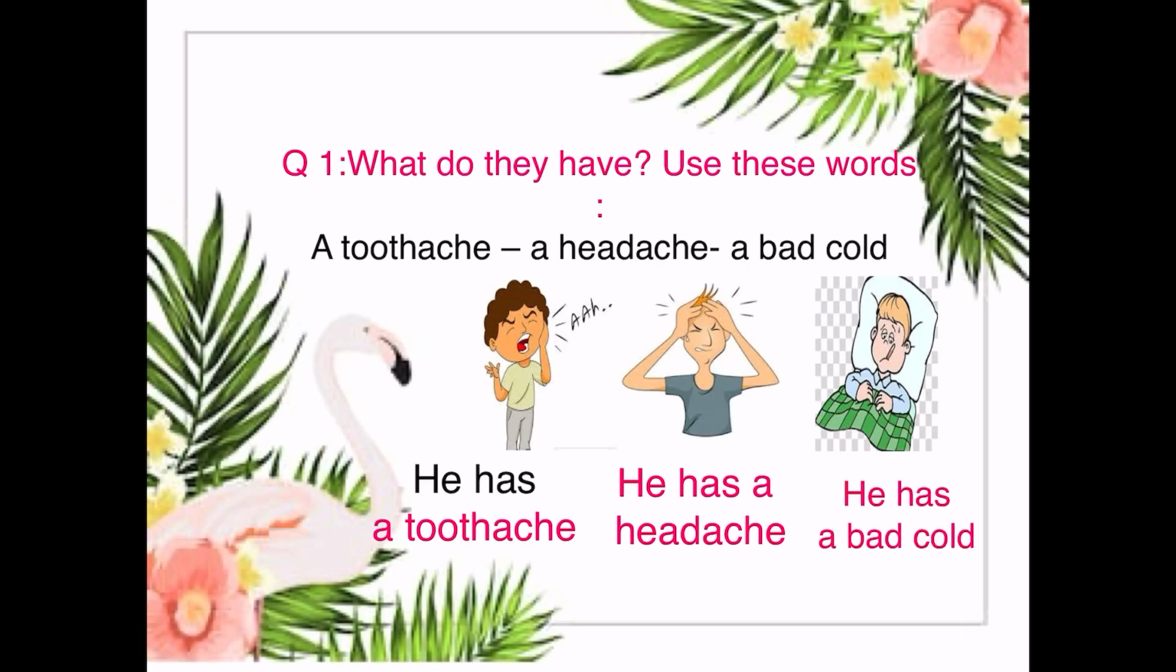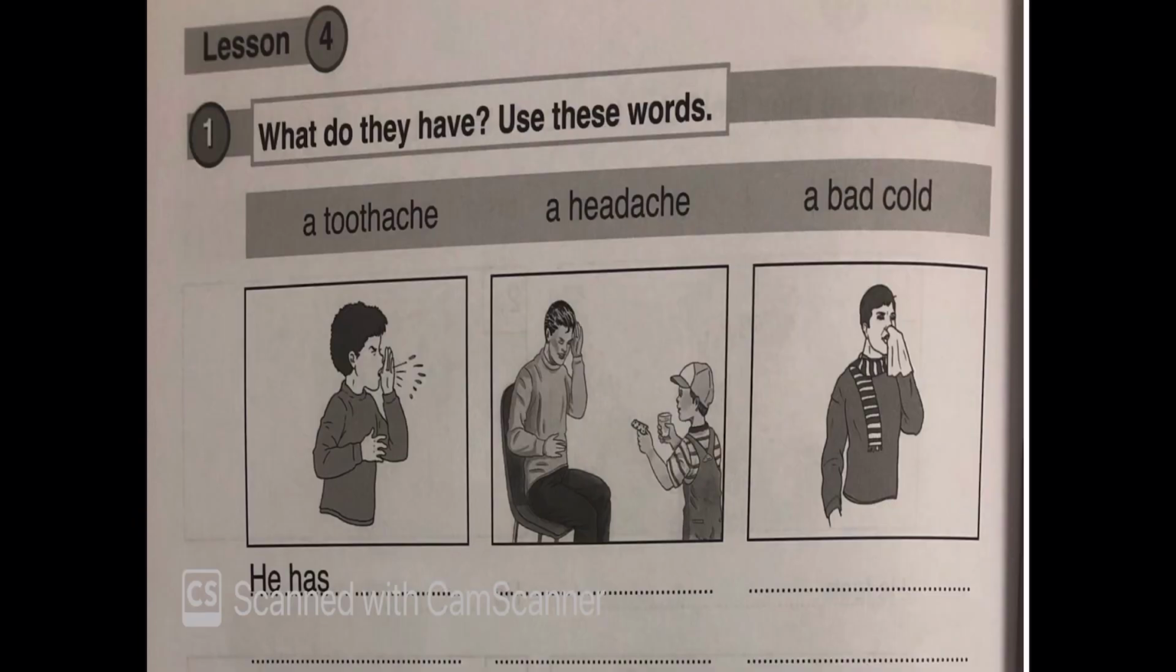Again, in this exercise, we have 3 words and 3 pictures. We should write a word under each picture. Now, under each picture, he has a toothache, number 1, 2, he has a headache, and 3, he has a bad cold. And don't forget to use has, because we have a singular pronoun, which is he. Okay. Now, what do they have? Use these words. We have toothache, headache, and bad cold. Please, my dear students, do this exercise as we have just done together, okay?